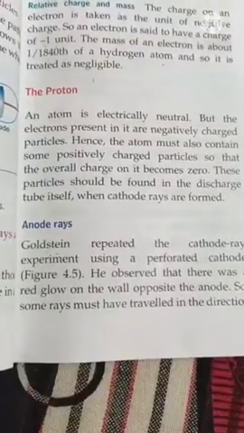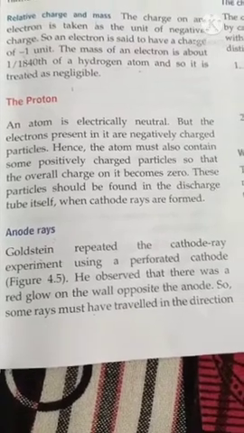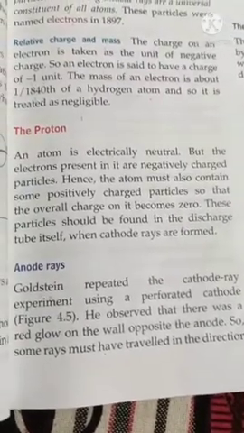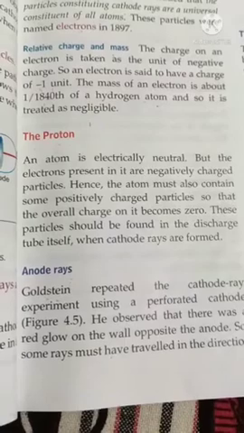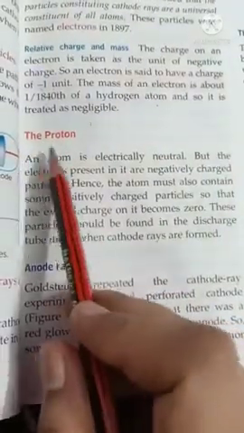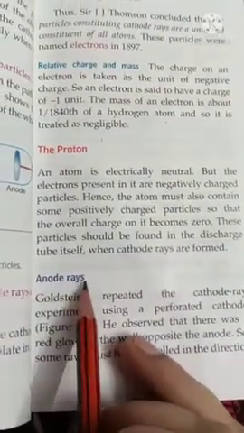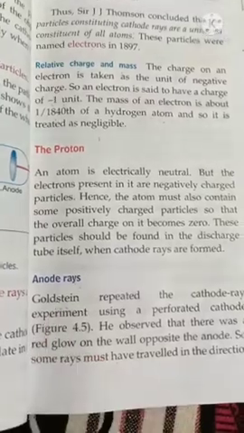Now we know an atom is electrically neutral. If the negatively charged electron is present in an atom, a positively charged particle definitely will be there. So the proton is a positively charged particle, discovered from anode rays by Goldstein.